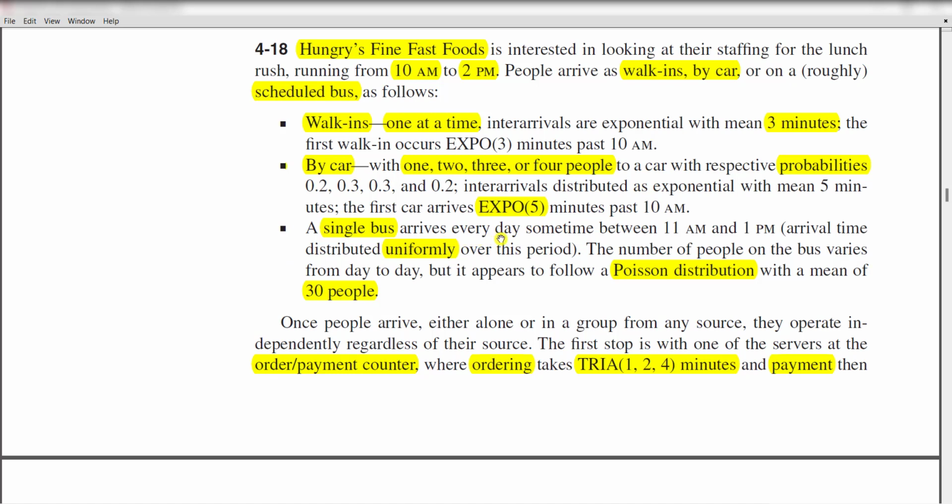A single bus arrives every day sometime between 11 a.m. to 1 p.m., and the arrival time is distributed uniformly over this period. The number of people on the bus varies from day to day, but it appears to follow a Poisson distribution with a mean of 30 people.